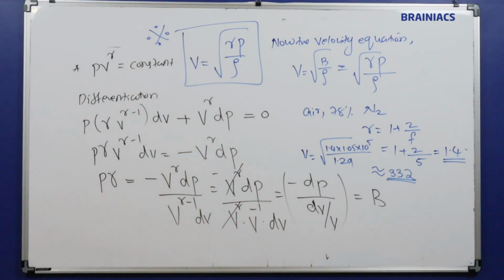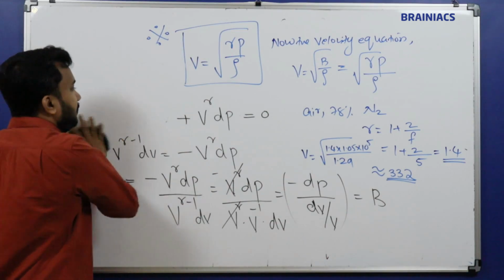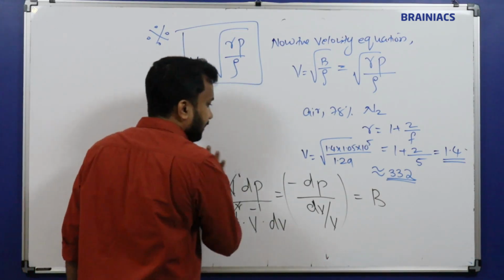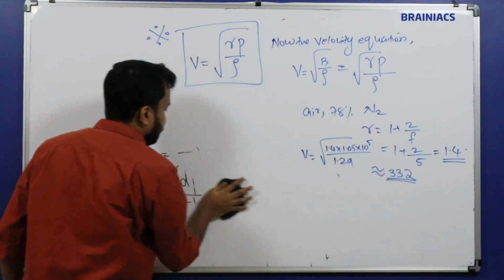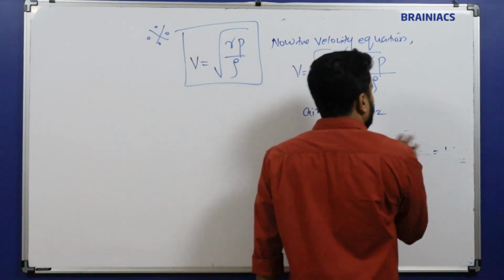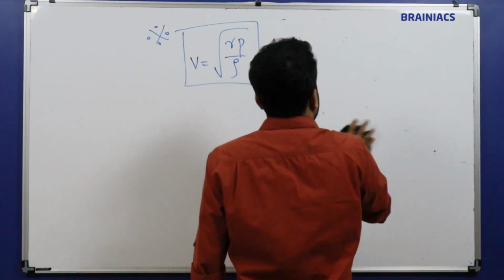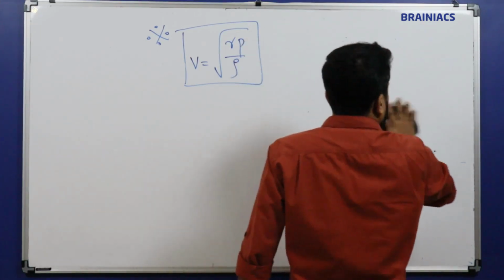Okay, so we need to write some additional points also for this one. So let's continue. I will keep that equation. Now we know the ideal gas equation from chemistry also. PV is equal to nRT. Okay, so we'll use that equation and we'll calculate the things. So before that we will write a couple of points.